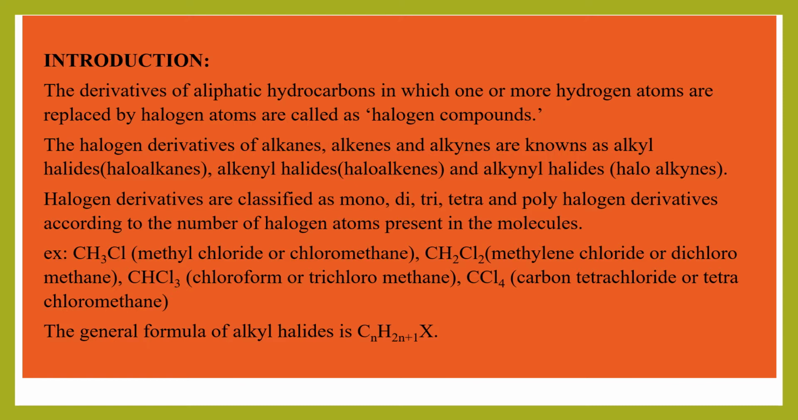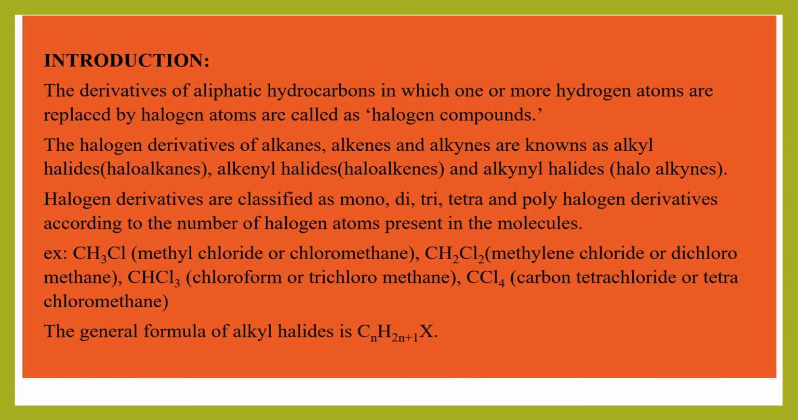So what are halogen compounds? The halogen compounds are derived from aliphatic hydrocarbons. You know aliphatic hydrocarbons, right? So halogen compounds can be derived from aliphatic hydrocarbons. How can they be derived? By replacing one or more hydrogen atoms in the aliphatic hydrocarbons by halogen atoms. So how are they produced, students? By replacing one or more hydrogen atoms with halogen atoms in aliphatic hydrocarbons, we can get halogen compounds.